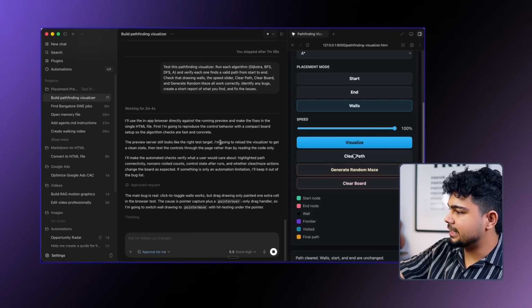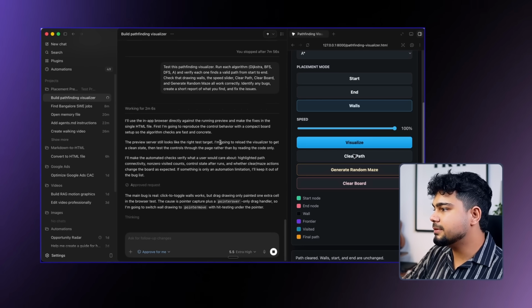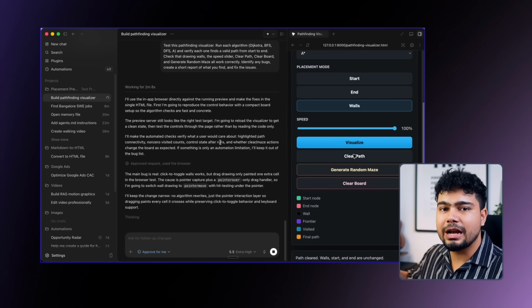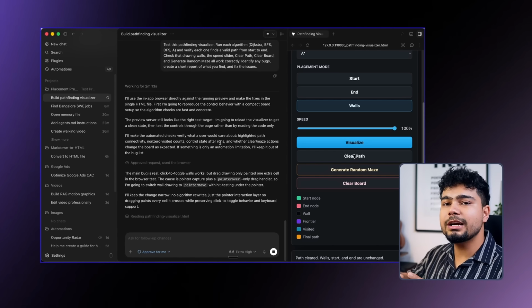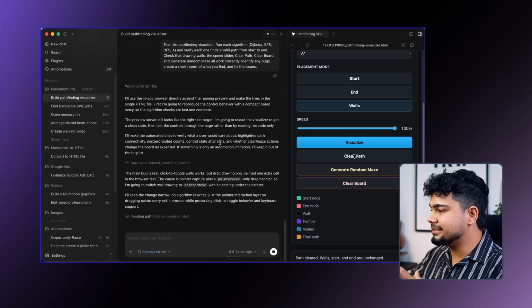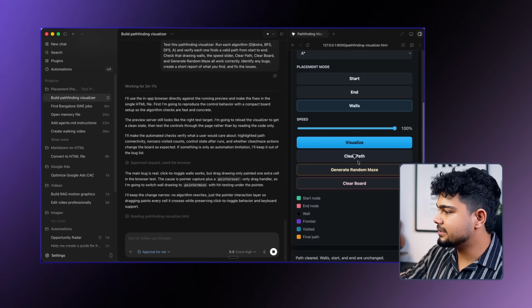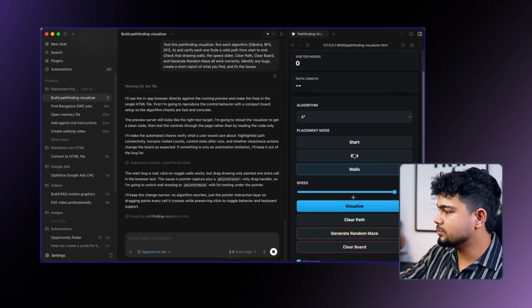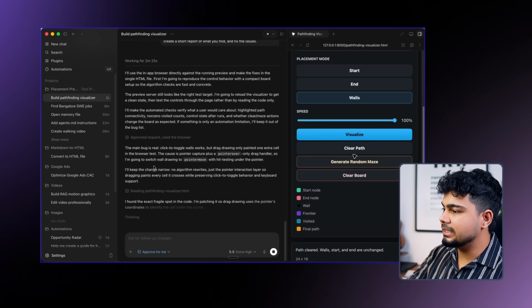Parallelly, as you can see, it has access to the app and it is trying to run automations and test. Now currently Codex is trying to run the app and test it. As you can see, there is a cursor, it has its own cursor and it's trying to run things. And it even found a bug.